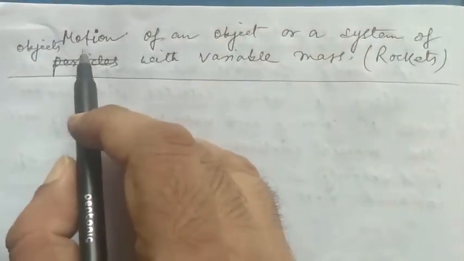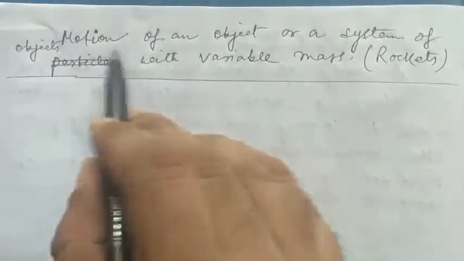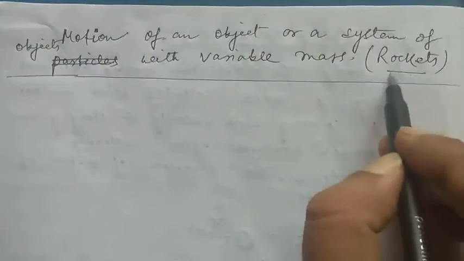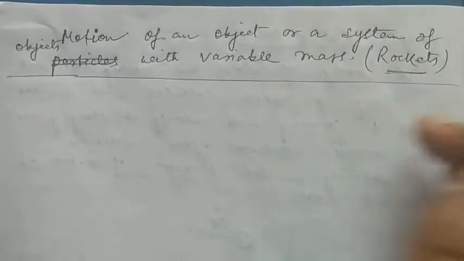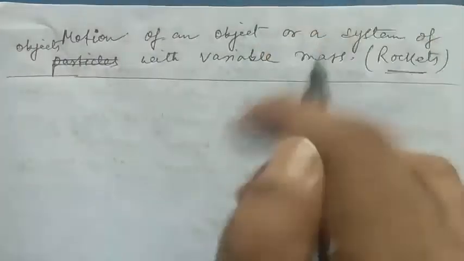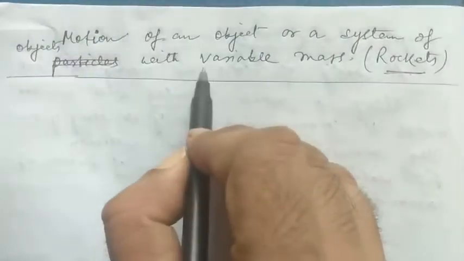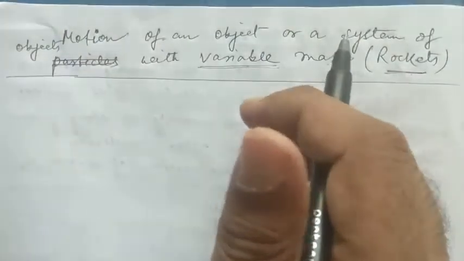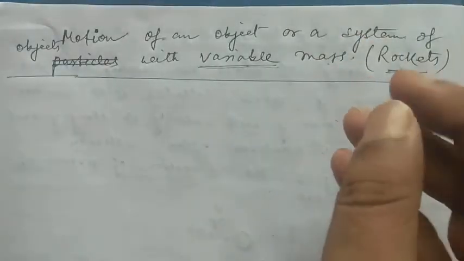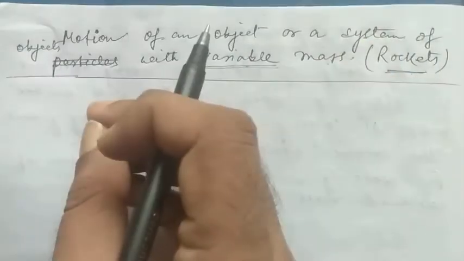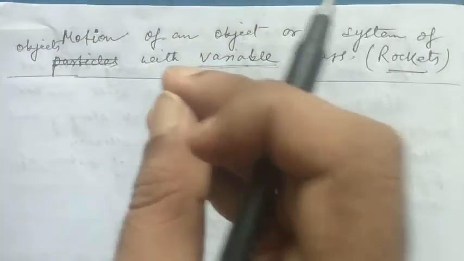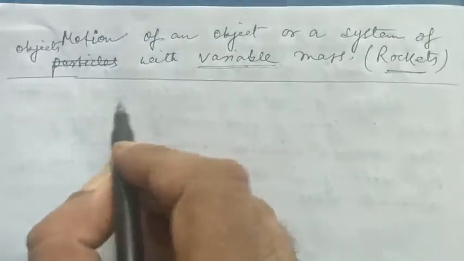Now, in this video, we are going to discuss the motion of a rocket. Now, what is a rocket? A rocket is basically a body of variable mass. Now, why is it called a body of variable mass? Because the fuel is burnt and ejected from the backside. That is why the mass of the rocket always decreases with respect to time.